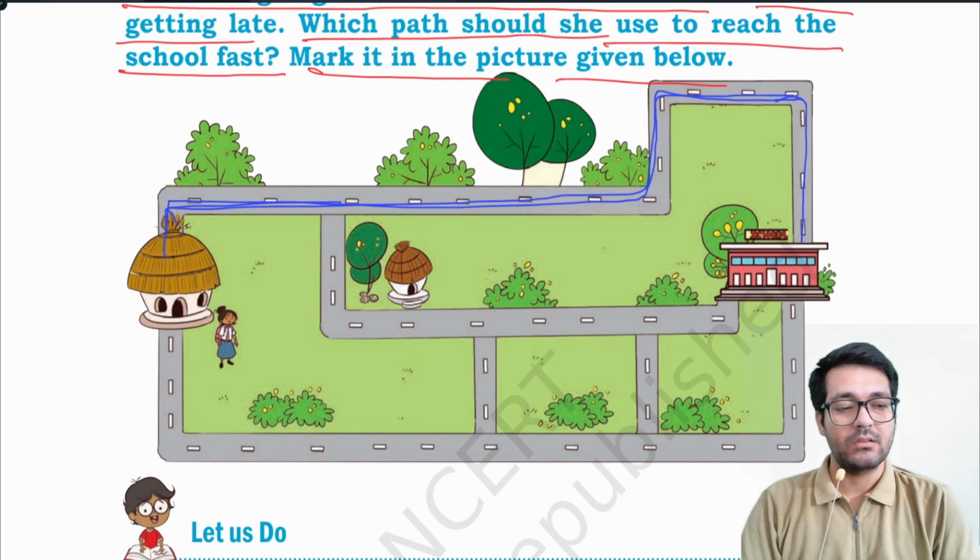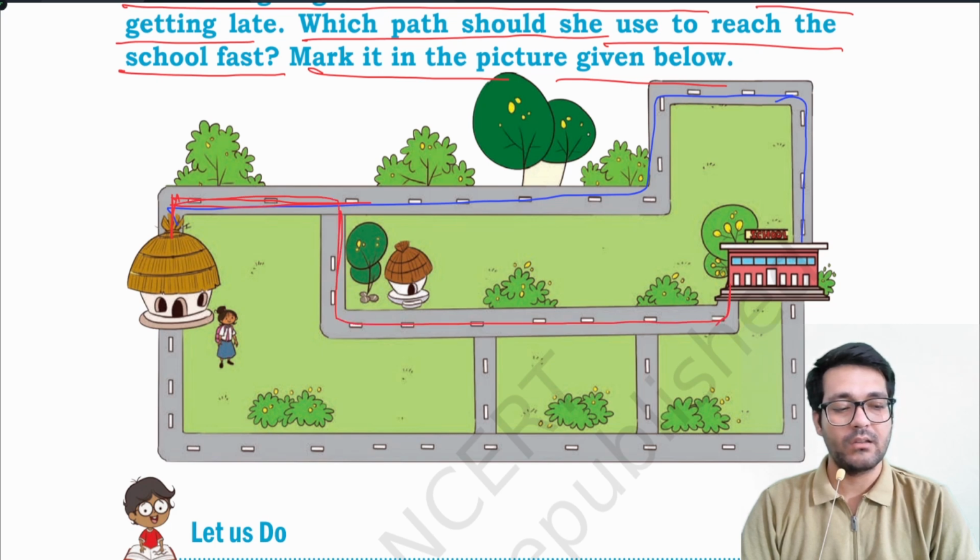Put a thread along this red line and make Kavita reach the school.